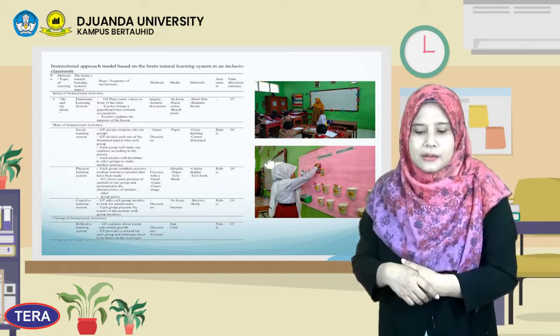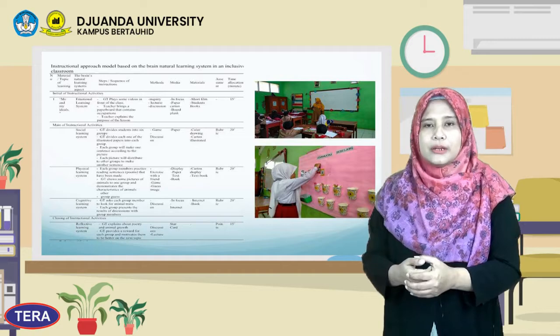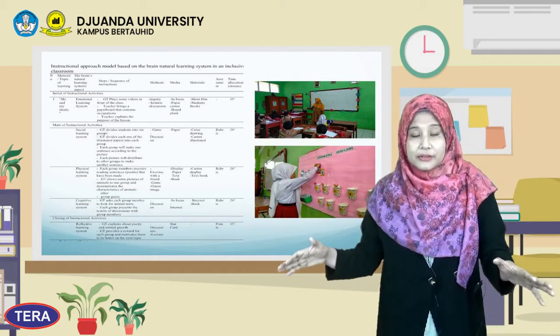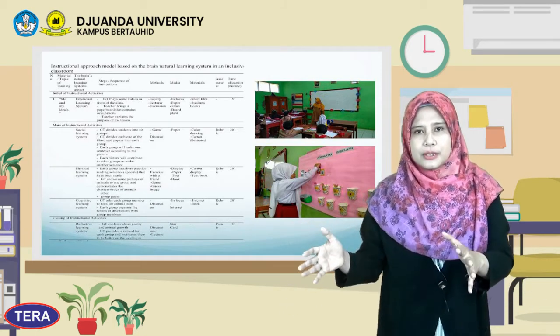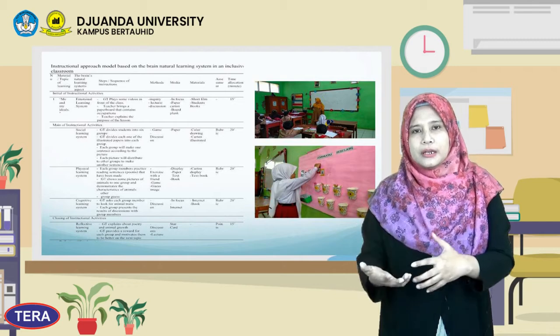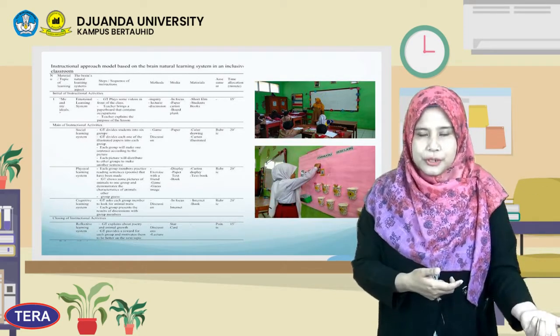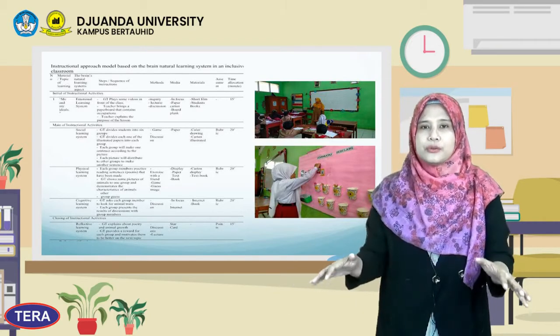And of course, time allocation is very important to the teacher when they have to teach all students with different characteristics in the classroom. So the teacher has to choose when she or he has to pay attention to the special needs student, or maybe to the general student, or maybe all of the students.